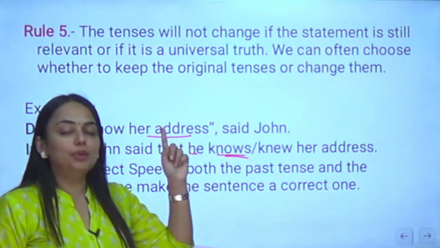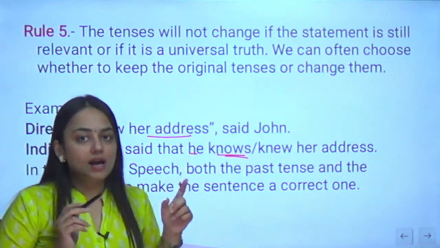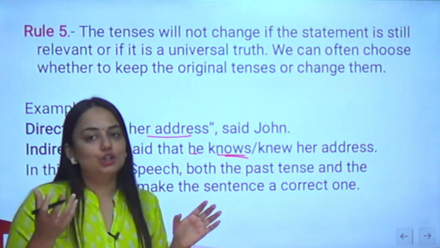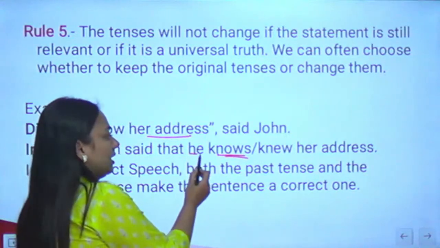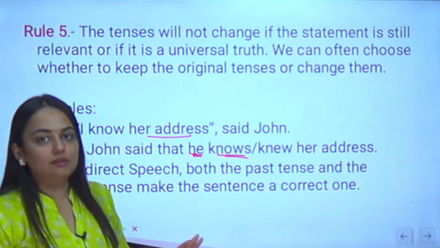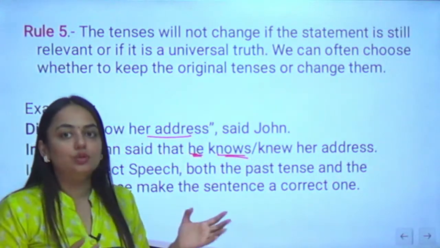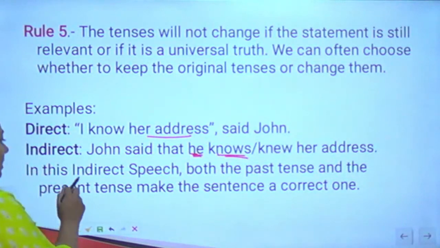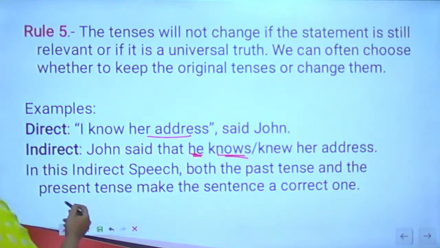I told you in the simple present tense rule that we can add s or es with the verb if the pronoun is he, she or it. So this is he. I made it knows or knew her address. Both are relevant. So it's not that you know the address and you'll forget it. You know the address means you know it. In this indirect speech, both the past tense and the present tense make complete sense. So both are correct.